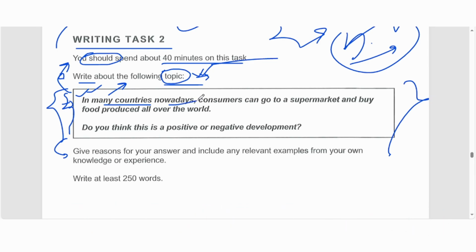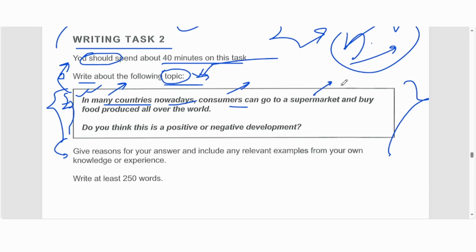They don't want you to talk about 50 years ago, 100 years ago, or what is going to happen 100 years later on. They want you to talk about nowadays, the recent time. So give value to each word of your question. Consumers can go to a supermarket. See, consumer means who buy the things, people, we, me, you, right? So consumers means people can go to a supermarket.